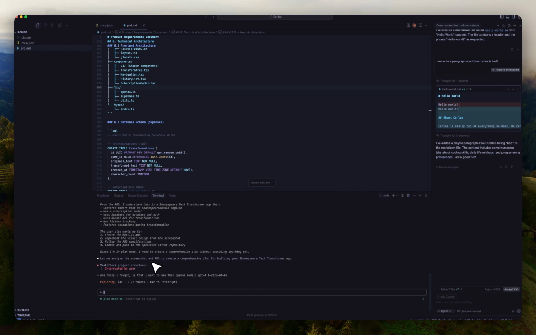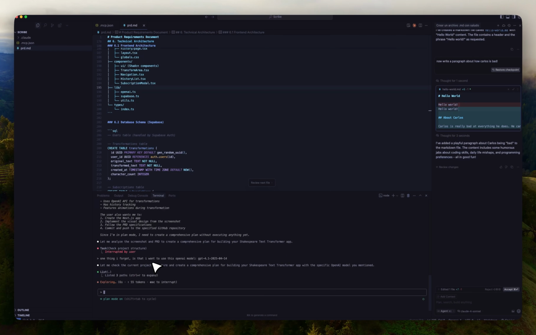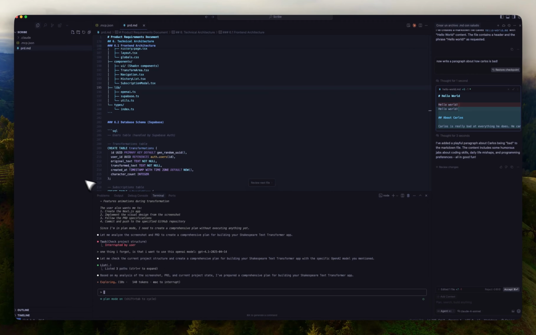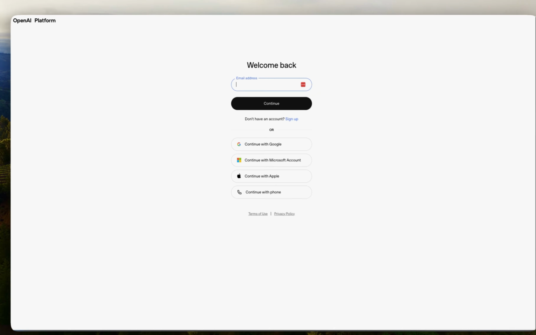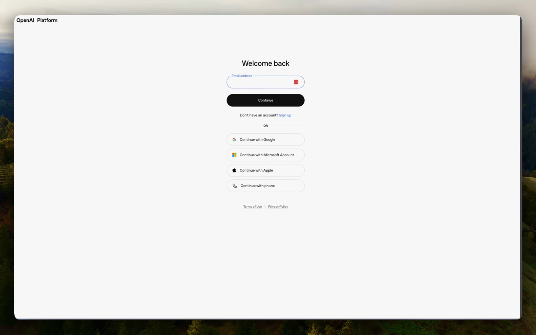Now, one other thing that you are going to need to do if you want to build an application that uses stuff from OpenAI is go into OpenAI, create an account on the platform, and then create an API key. So I'm going to do that now.